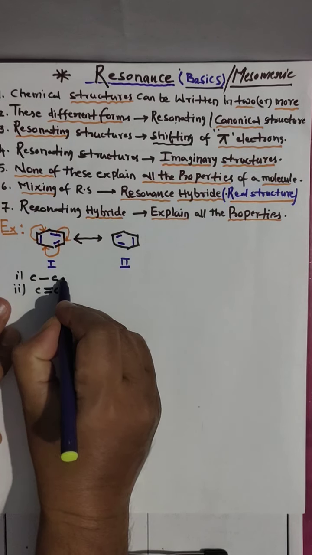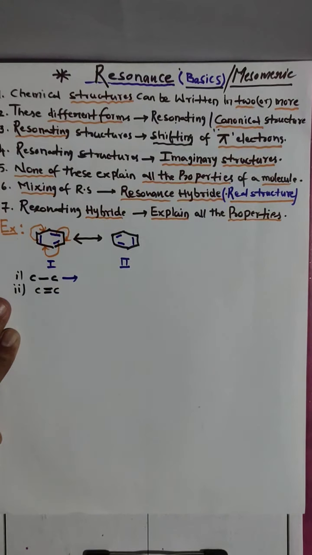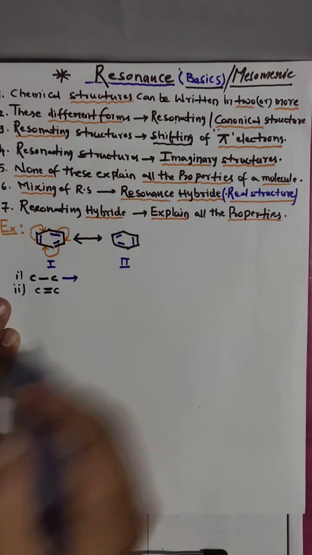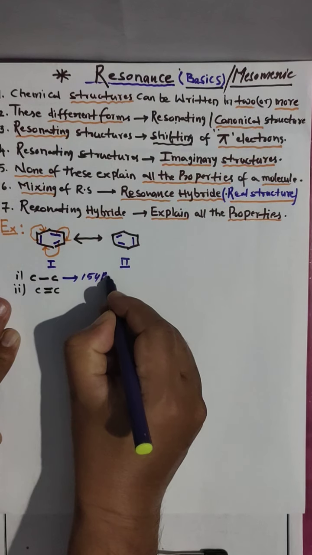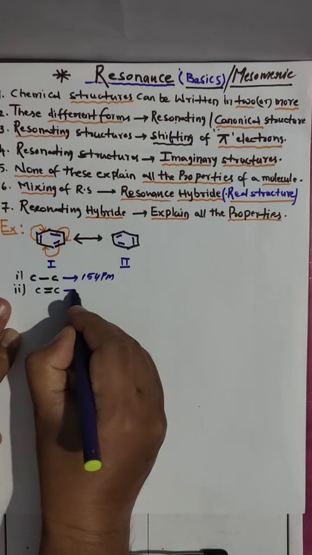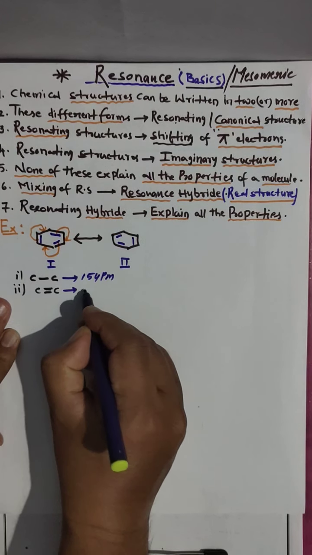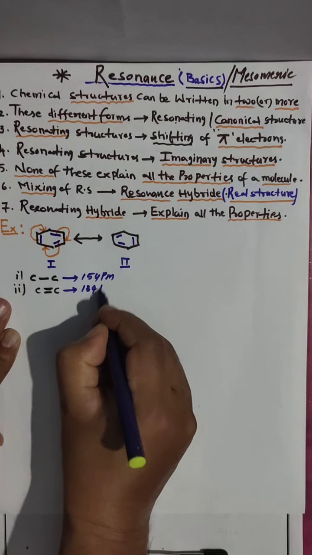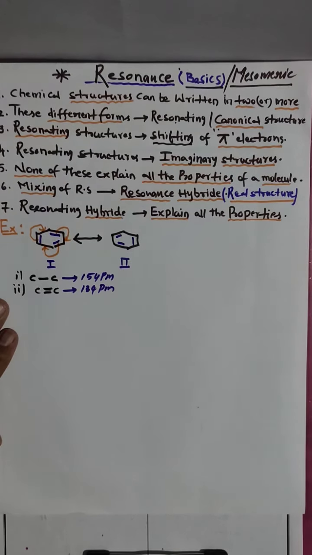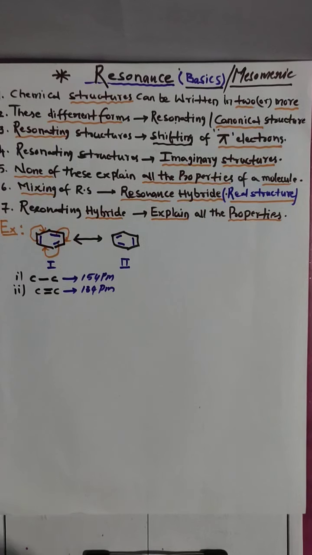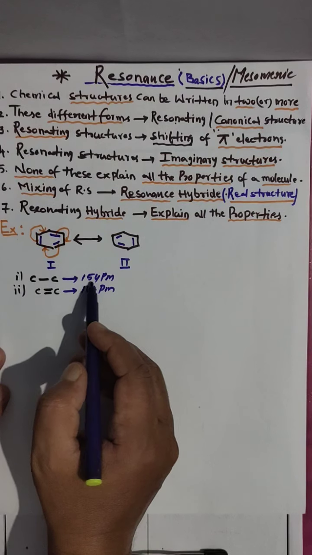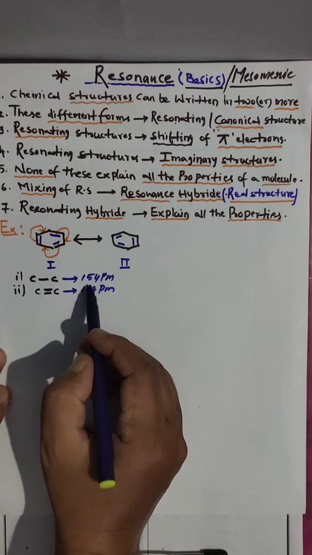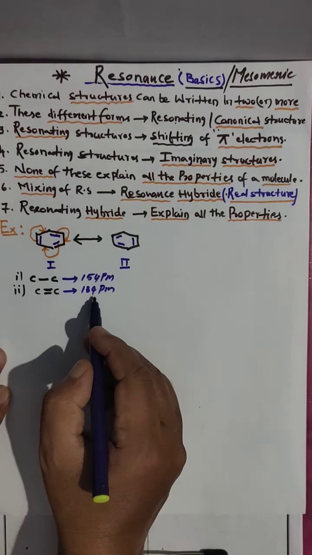The single bond carbon-carbon bond length is 154 picometers, and the double bond length is 134 picometers. So here we have both bond lengths. Single bond 154, double bond 134.